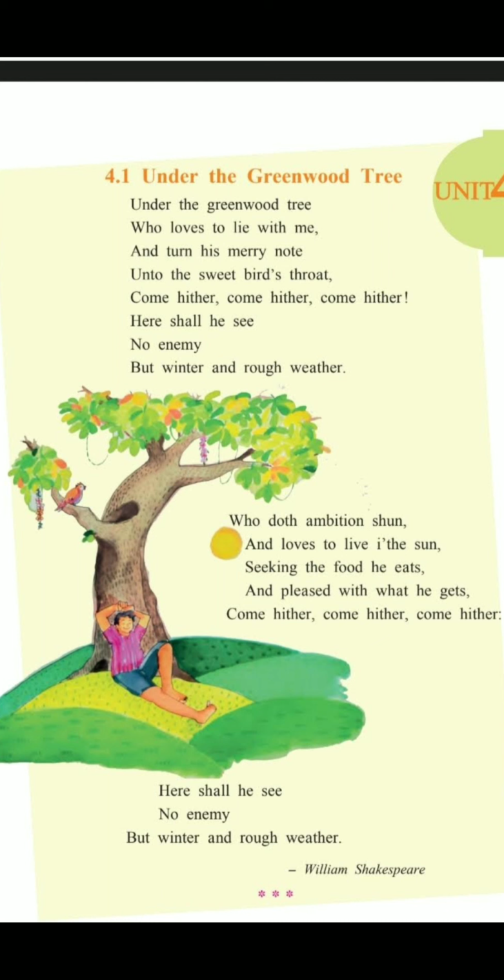Who doth ambition shun and loves to live in the sun, seeking the food he eats and pleased with what he gets. So the poet says, who loves to relax underneath the tree, the one who has avoided running after ambition, the one who is self contented, the one who is happy with what he has in life. And therefore, he says he loves to live in the sun, he loves to enjoy the warmth of the sun, seeking the food he gets.